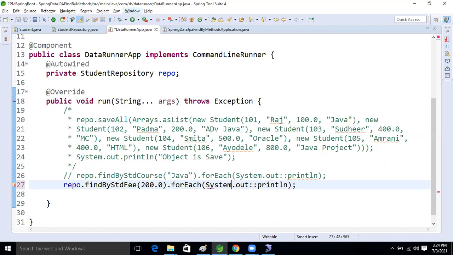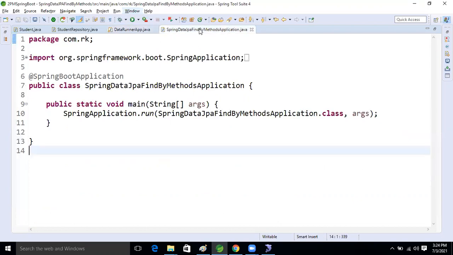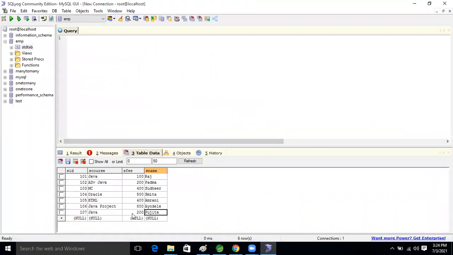Spelling system missing. Good. So now, how many records will come, guys? For Java, this one, 107 record will come. Pujita, and as well as Padma will come, right? Advanced Java, because 200 fees is for two courses. One course and two courses, right? This record will come now, guys.